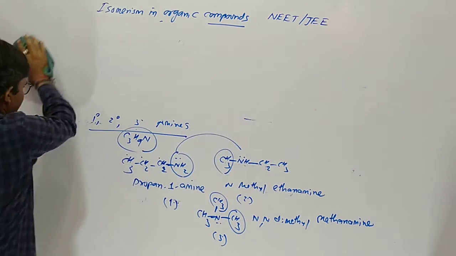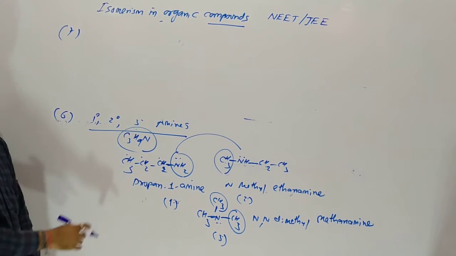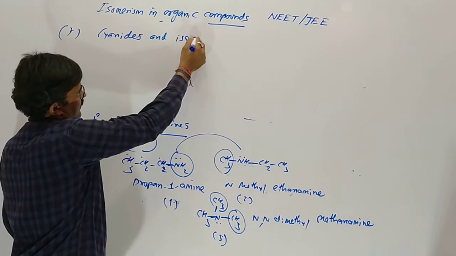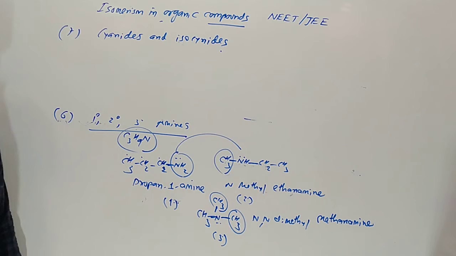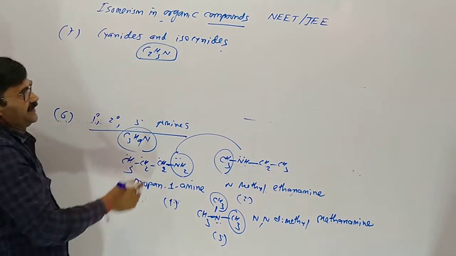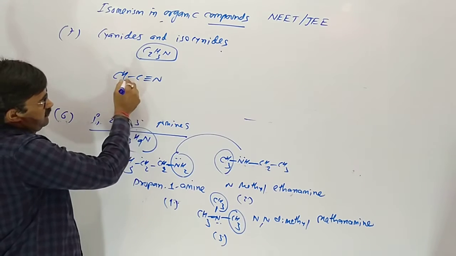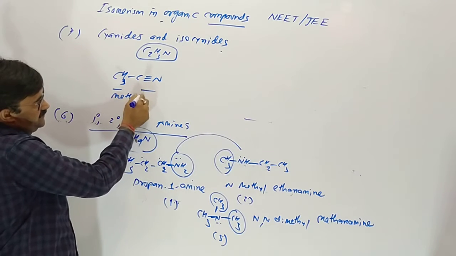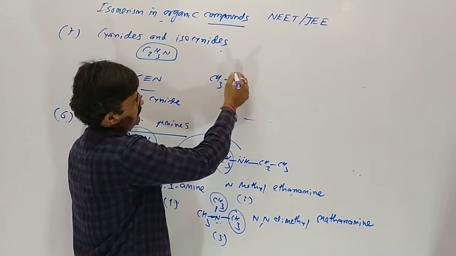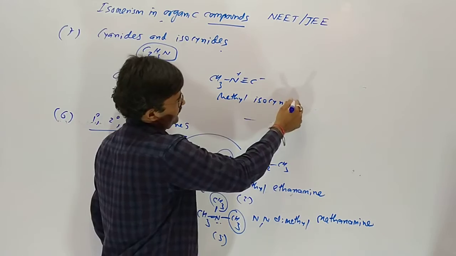Now the seventh possibility of functional isomerism is cyanides and isocyanides. Cyanides and isocyanides give functional isomerism. C2H3N: CH3-C≡N is methyl cyanide, and CH3-NC is methyl isocyanide.